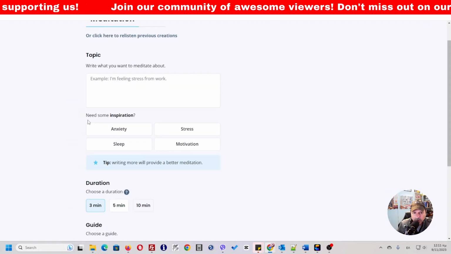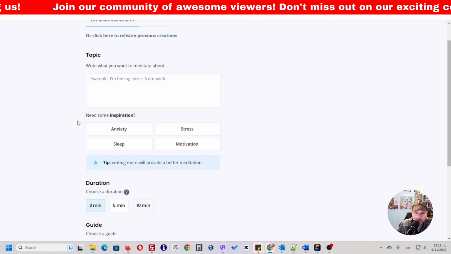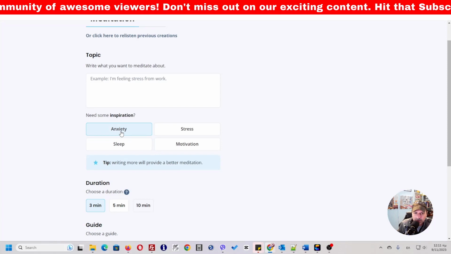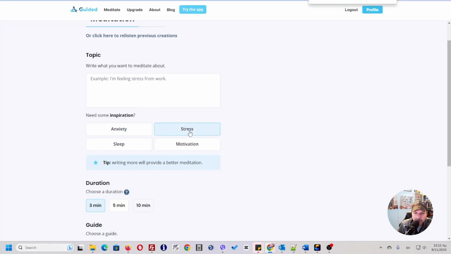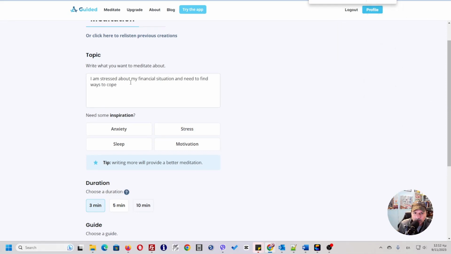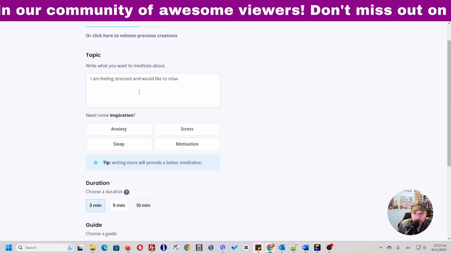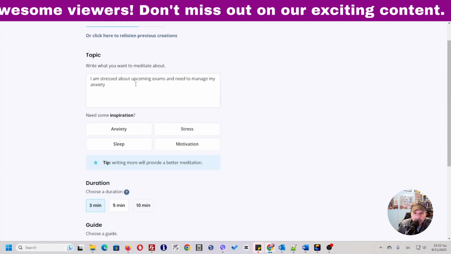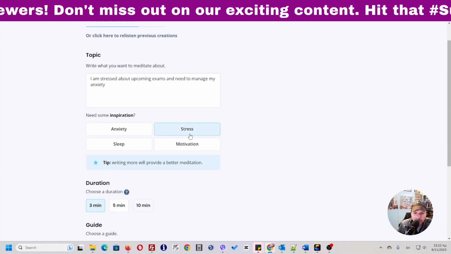Okay, as you can see here, the application is helping us with "need some inspiration," and it gives us the option to select anxiety, stress, sleep, motivation. If you press anxiety: I feel overwhelmed and need to calm down. Stress: I'm stressed about upcoming exams and need to manage my anxiety. Stress: I'm stressed about my financial situation and need to find a way to cope. Stress: I'm feeling stressed and would like to relax. You see? I need to reduce my work-related stress.